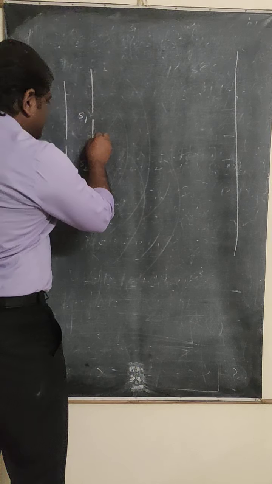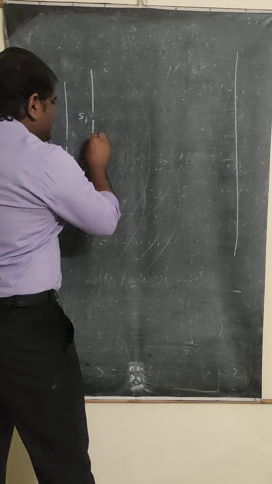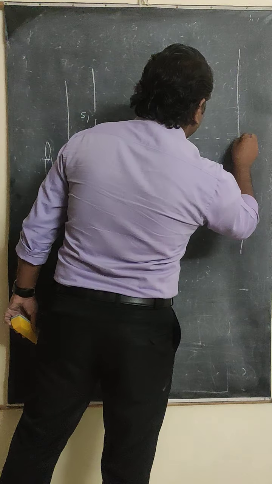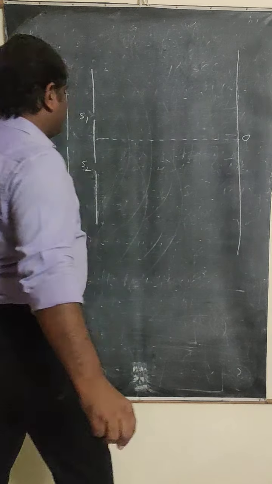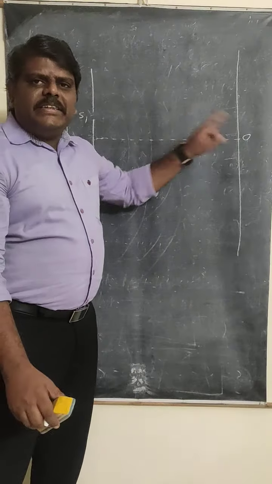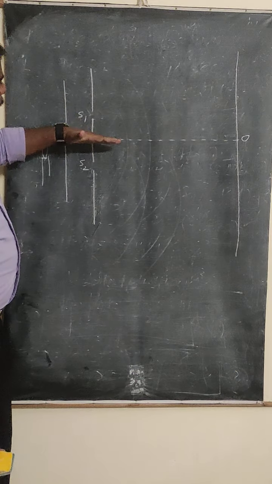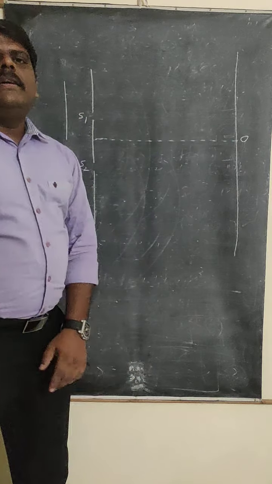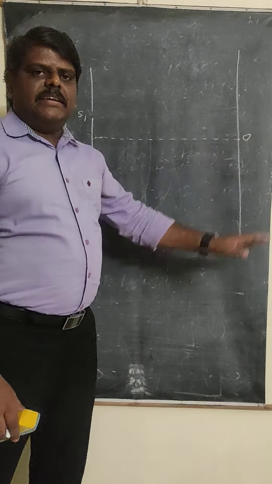Let us say that the center point will be considered as the center point of the two slits you are going to be taking here. Let us say that this O is the center point. Where is the center point you are taking? Exactly the middle point of the two slits, and you are going to extend it, and here we are going to get the center point on the screen itself.